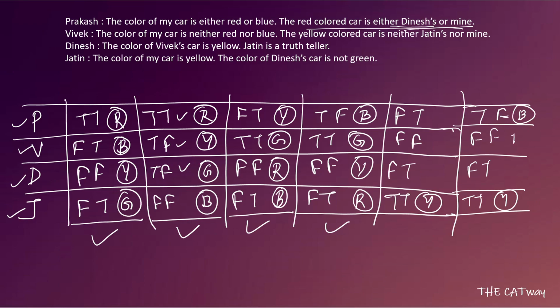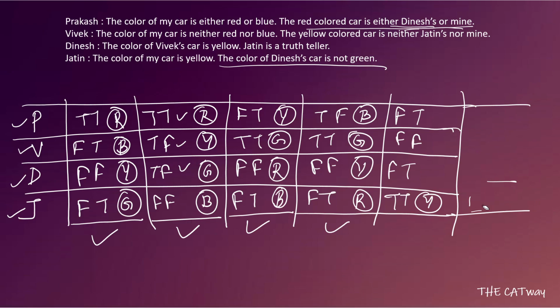So we will give the red color car to Vivek. Then we have the green color car with him. But Jatin has said the color of Dinesh's car is not green, and his statement is true. So he cannot get green. So this case is not possible. Let's remove this case, and again we have only one final case left.